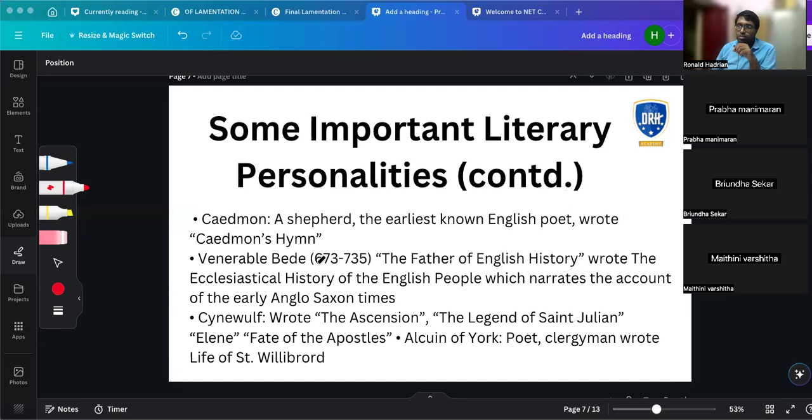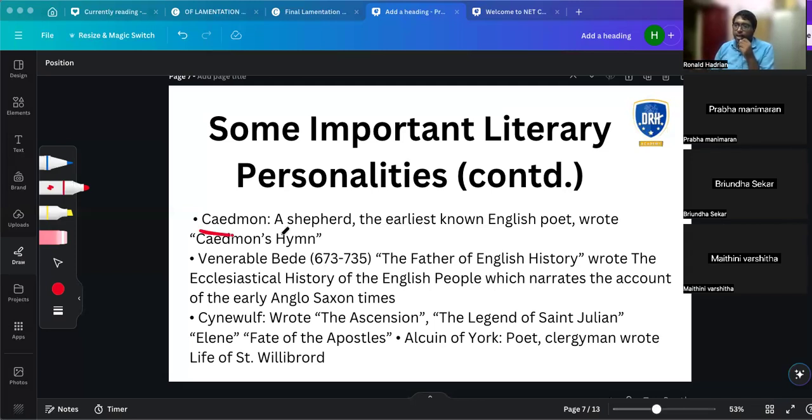Now comes the literary works. Quickly, we have to learn a lot of works, authors, and years. That's the easiest way to remember it, and I will teach you some tricks. So till now you are clear with that, I suppose. Now the important works: these are all assorted works. They don't have a proper framework, whether poetry or epic. You have to know these.